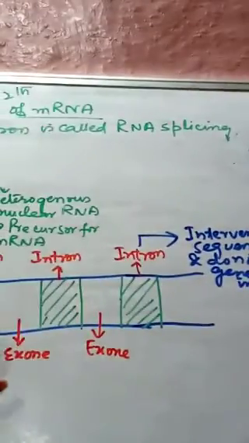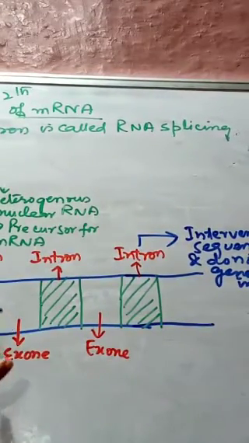Since these are intervening sequences that do not contain genetic information, they can be removed.